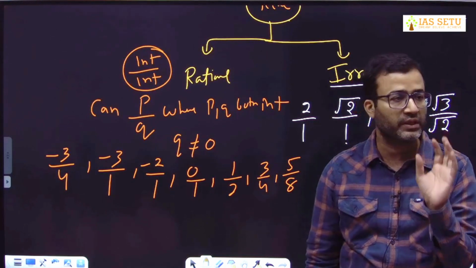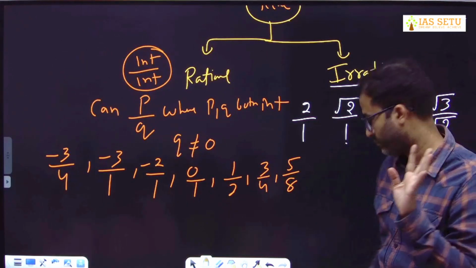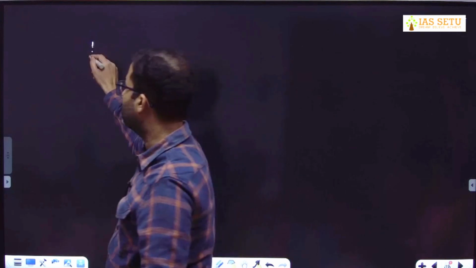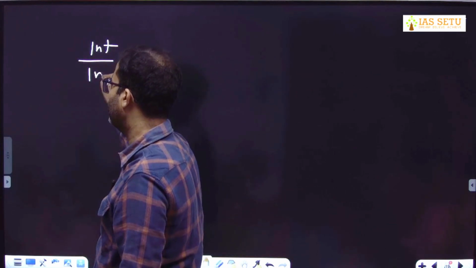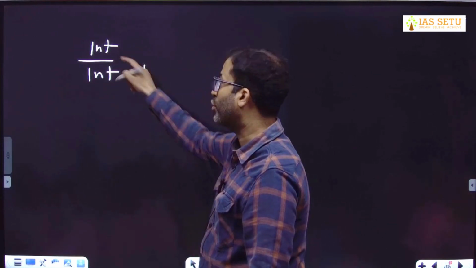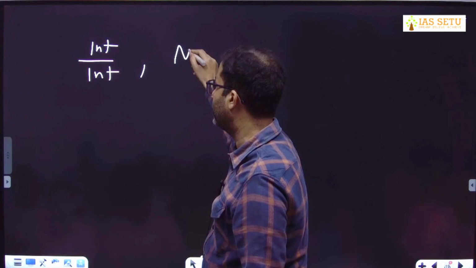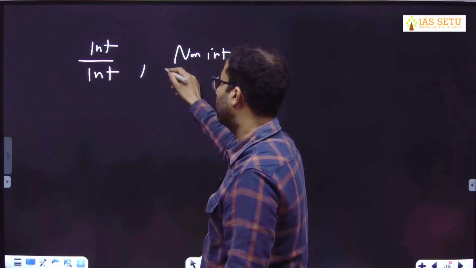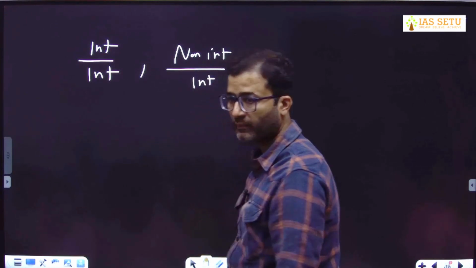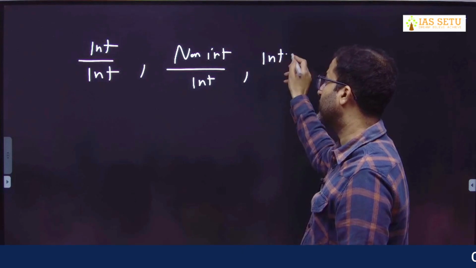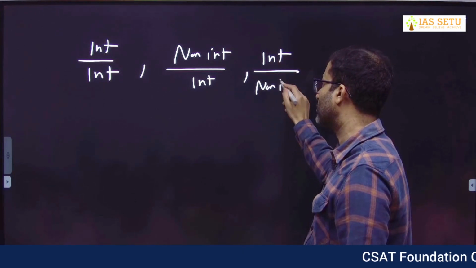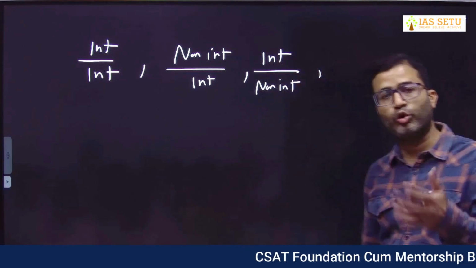You can express any number in four ways. Either it is integer upon integer, or your numerator is non-integer and denominator is integer, or your numerator is integer whereas your denominator is non-integer, or maybe both are non-integer.